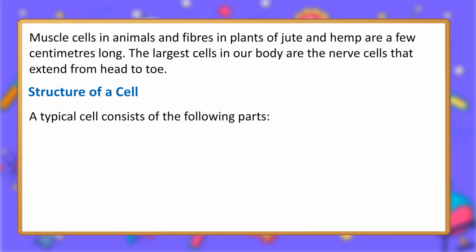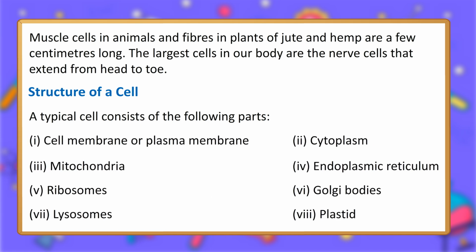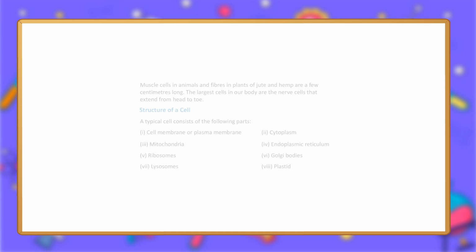Structure of a cell. A typical cell consists of the following parts. 1. Cell membrane or plasma membrane. 2. Cytoplasm. 3. Mitochondria. 4. Endoplasmic reticulum. 5. Ribosomes. 6. Golgi bodies. 7. Lysosomes. 8. Plastid. 9. Vacuoles. 10. Granules. 11. Nucleus.